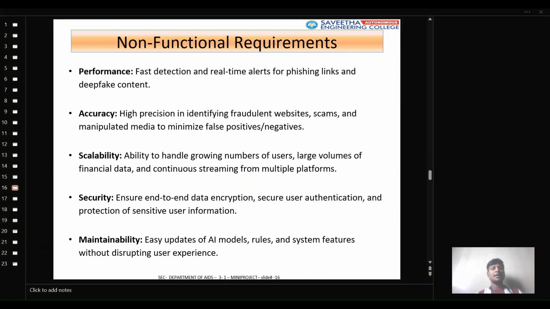Scalability: ability to handle growing numbers of users, large volumes of financial data, and continuous streaming from multiple platforms. Security: ensure end-to-end data encryption, secure user authentication, and protection of sensitive user information. Lastly, maintainability: easy updates of AI rules and authentication system features without disturbing the user experience.